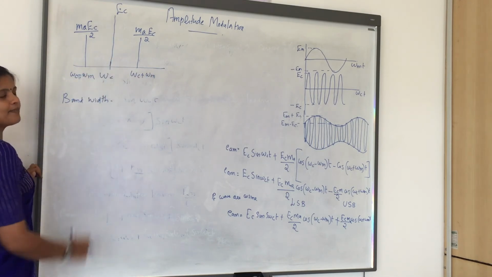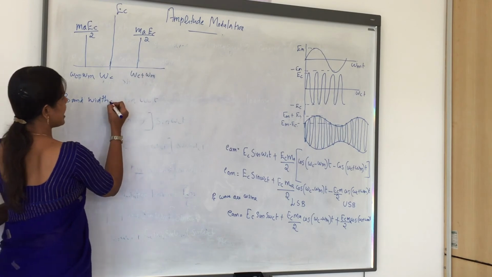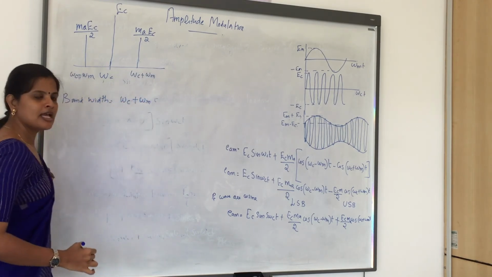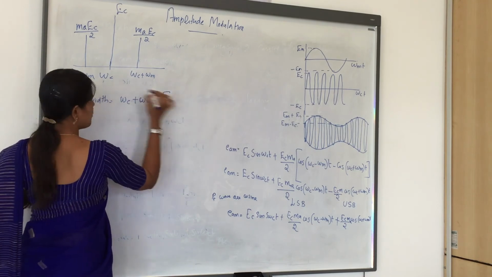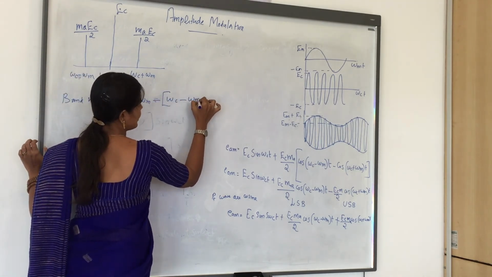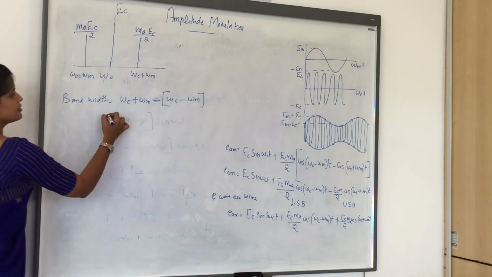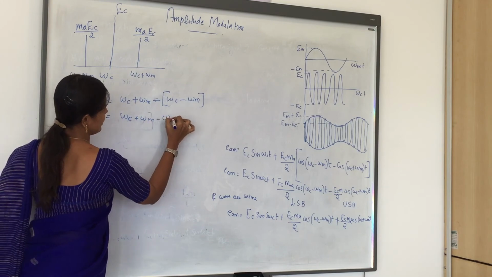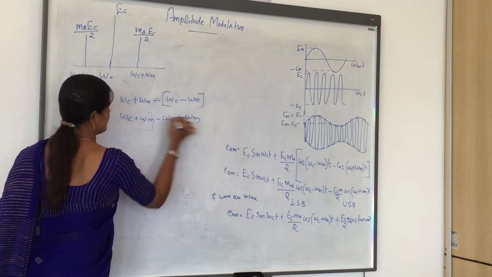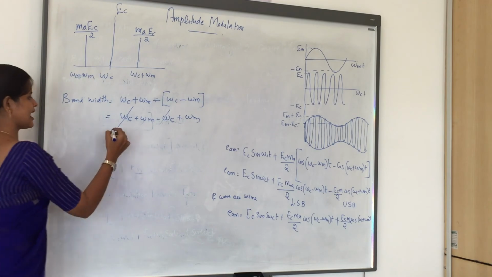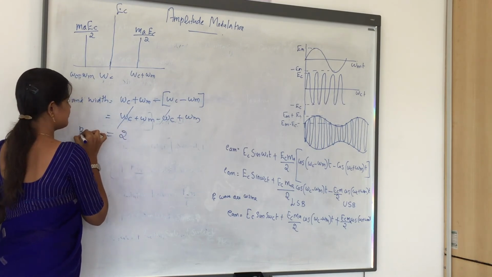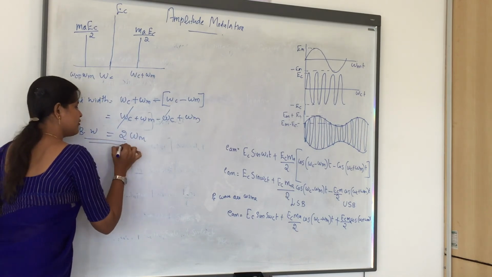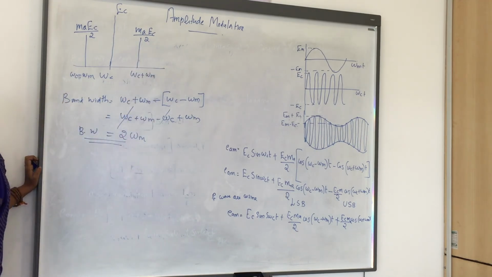So the bandwidth of amplitude modulation is omega c plus omega m minus omega c minus omega m. You expand the equation, omega c and minus omega c get cancelled. So finally the bandwidth is 2 into omega m. This is the bandwidth of the amplitude modulated wave.